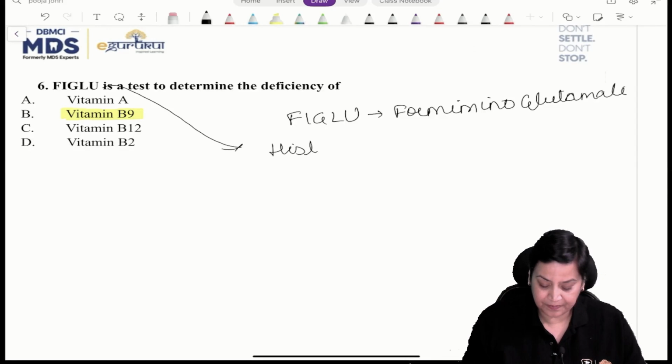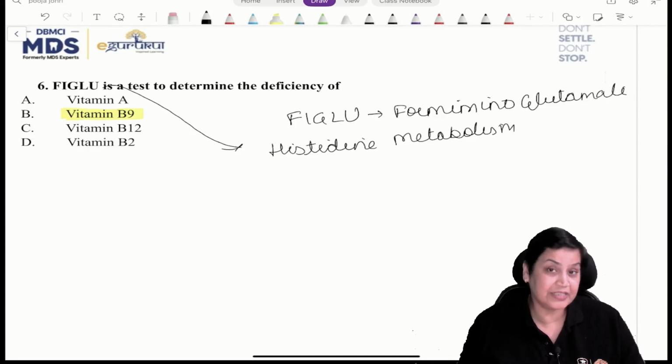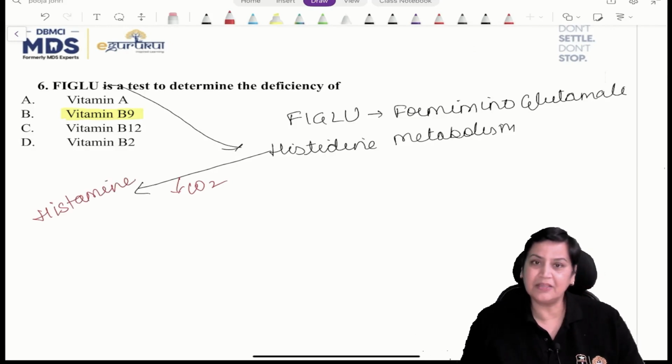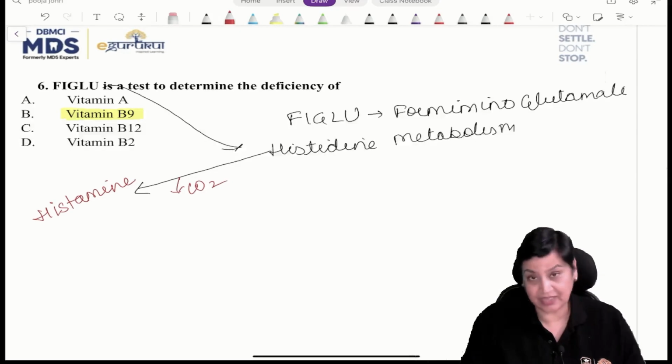histidine. Histidine metabolism. So basically there are two questions which can be asked on histidine metabolism. One question is obviously histidine undergoes decarboxylation, meaning removal of carbon dioxide, to form histamine. This is one question which can be asked. And second question, which is there in front of us, is that histidine undergoes degradation to form urocanate.